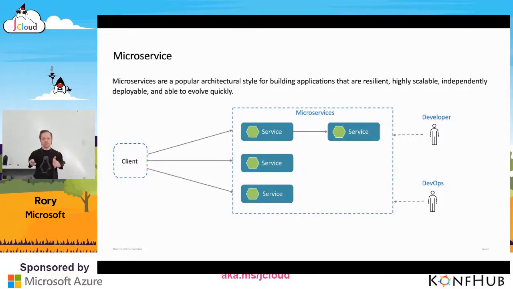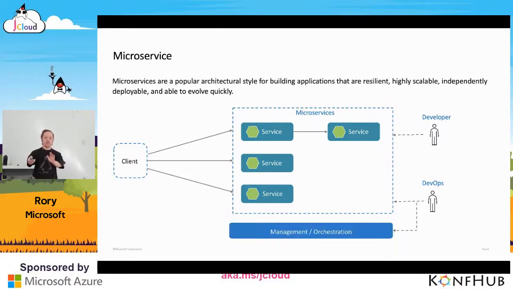Besides the services themselves, other components appear in a typical microservice architecture. First of all, we have management and orchestration. These components are responsible for placing services on nodes, identifying failures, rebalancing services across nodes, and so forth.